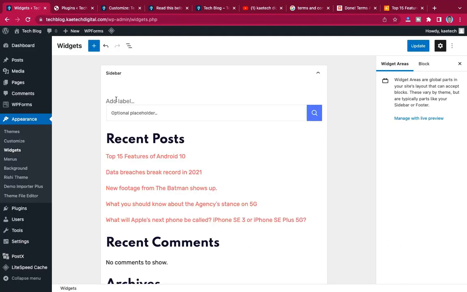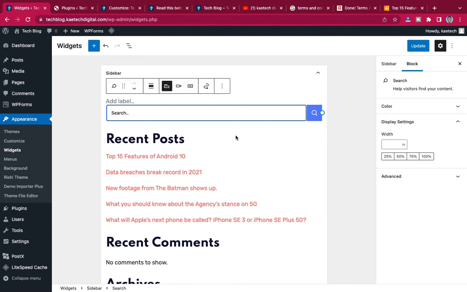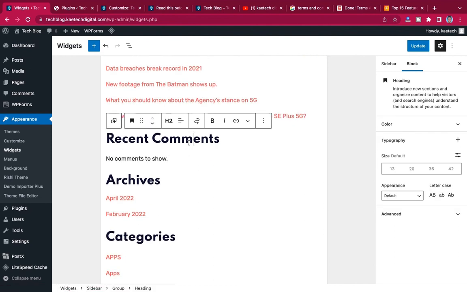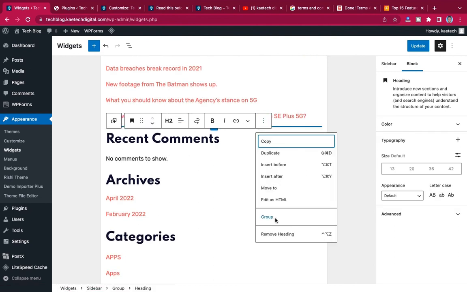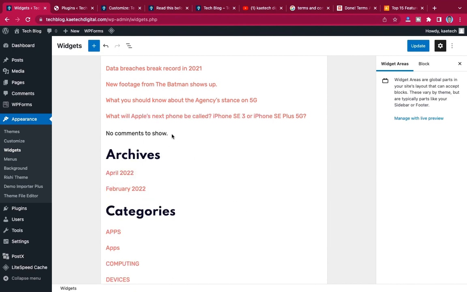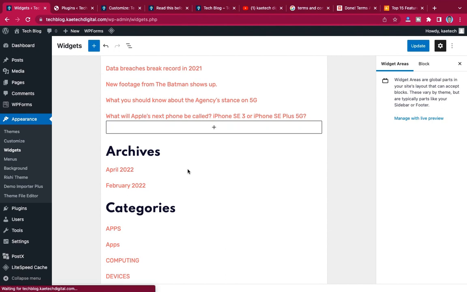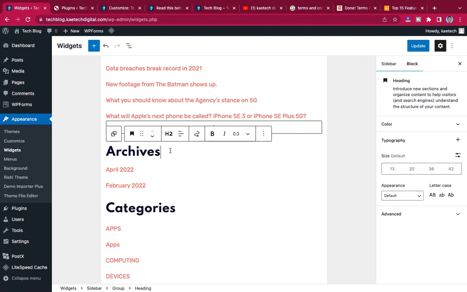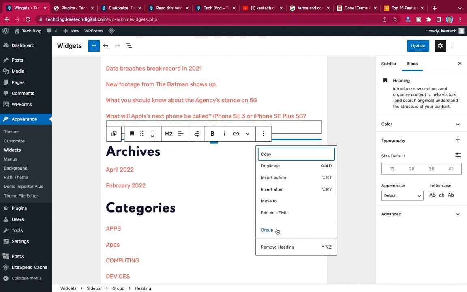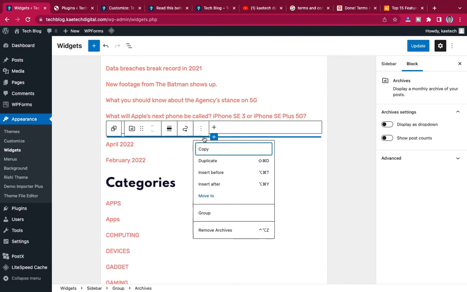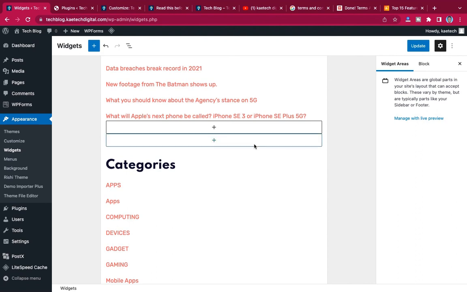So if I say maybe search, instead of recent post, I can maybe delete, like this one I want to delete the comment from here. I don't want to have any comment, so I just want to remove it. And then with the archive too, I want to remove this archive. I want to remove this thing, yeah. So I can remove it.